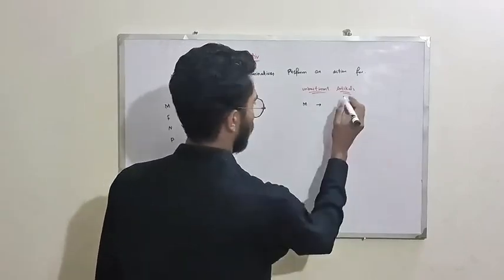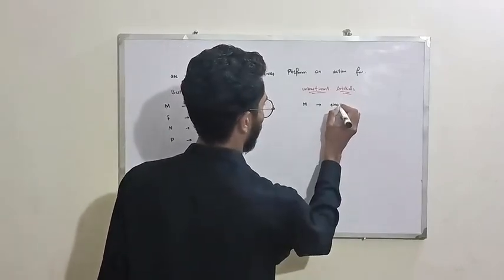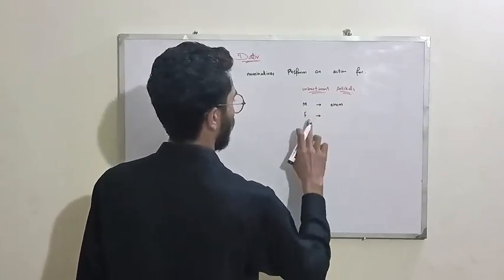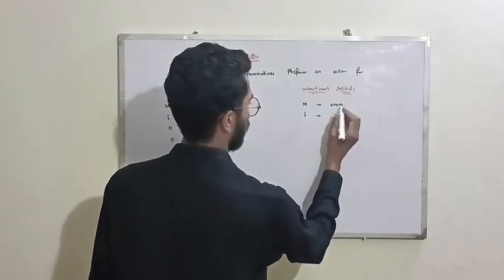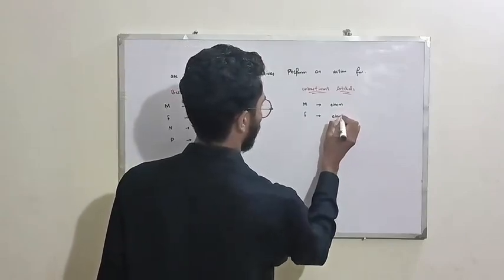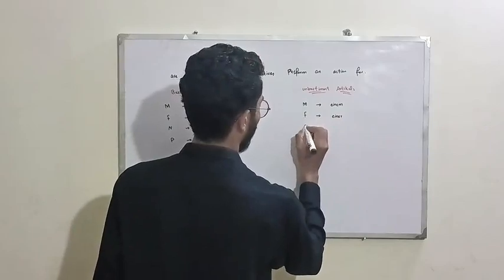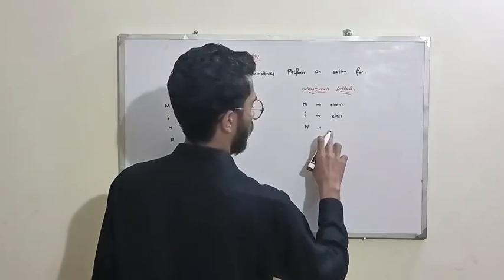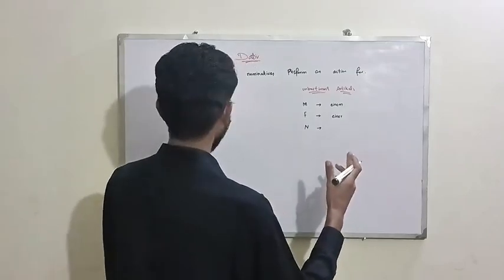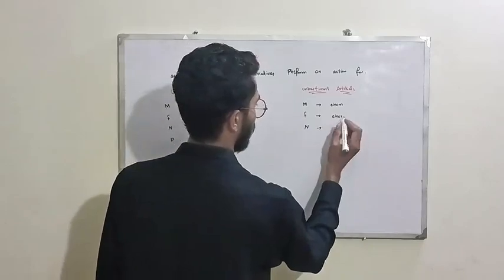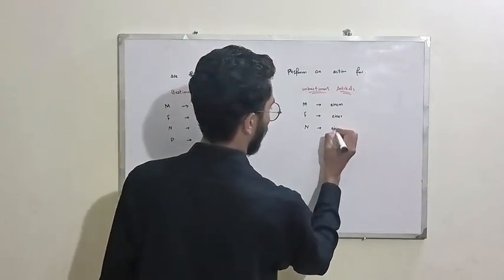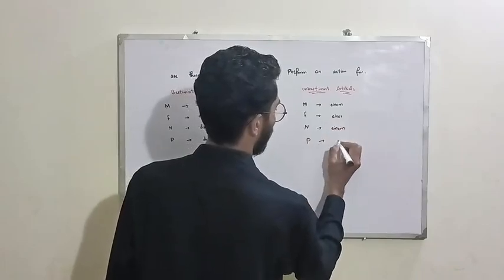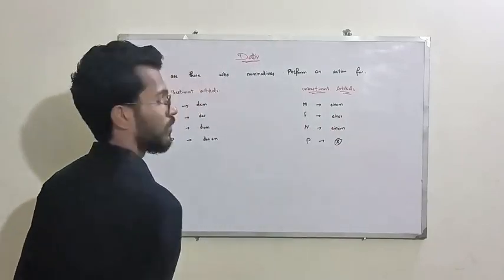ein changes to einem. For feminine, ein changes to einer. And for neutral, ein changes to einem. There is no plural in undistinct articles.